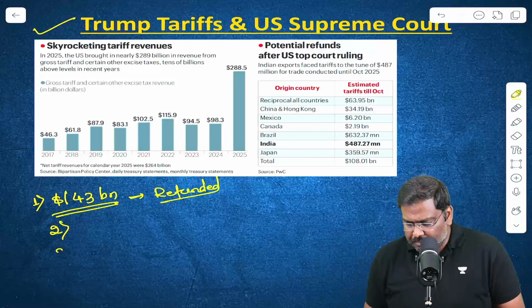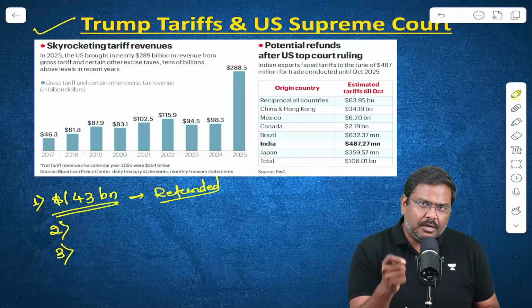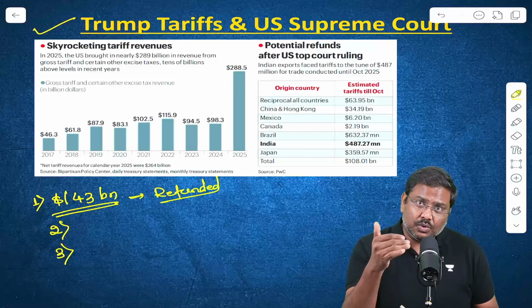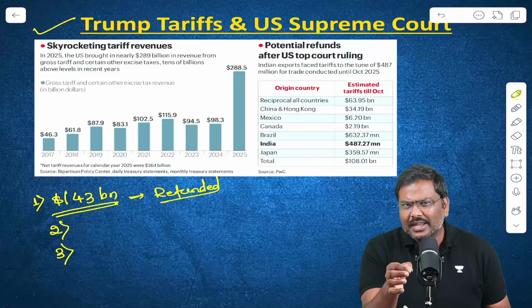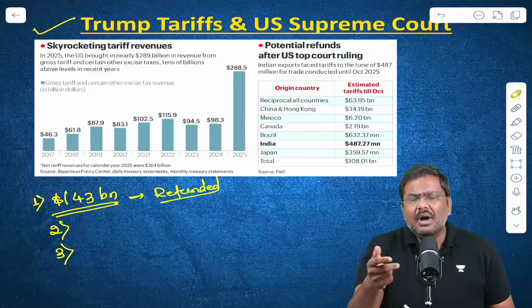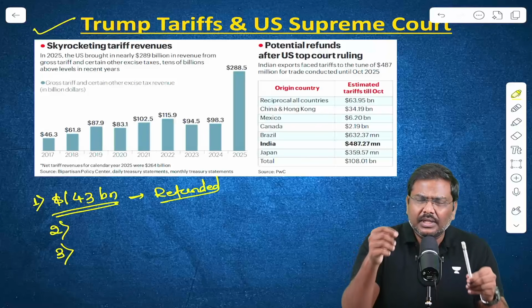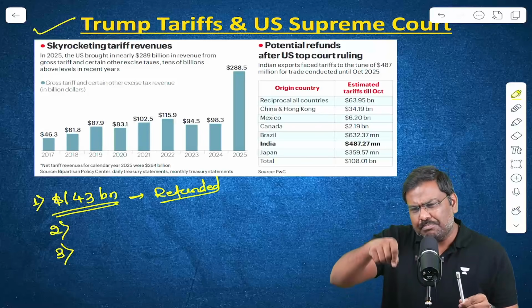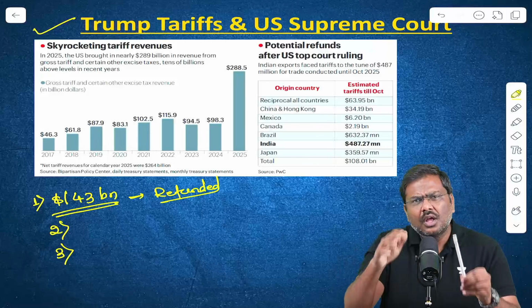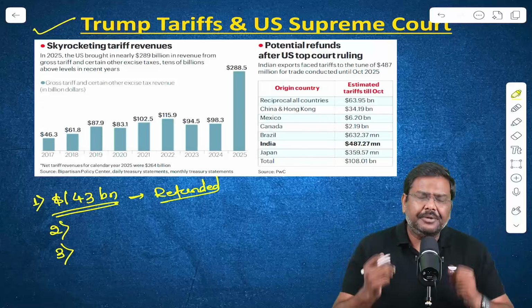And the third very important point to note in this context is, if the USA administration agrees to heed the order of the Supreme Court and starts repaying the amount, then the amount which will be repaid is huge. That will impose a bigger financial pressure on the USA administration, which is already having a huge amount of debt, right?